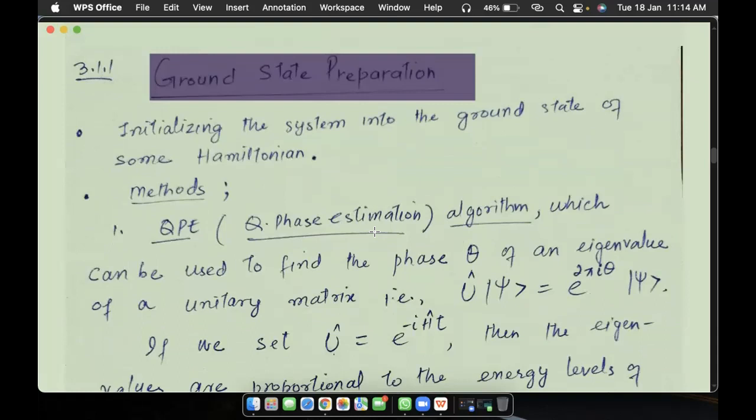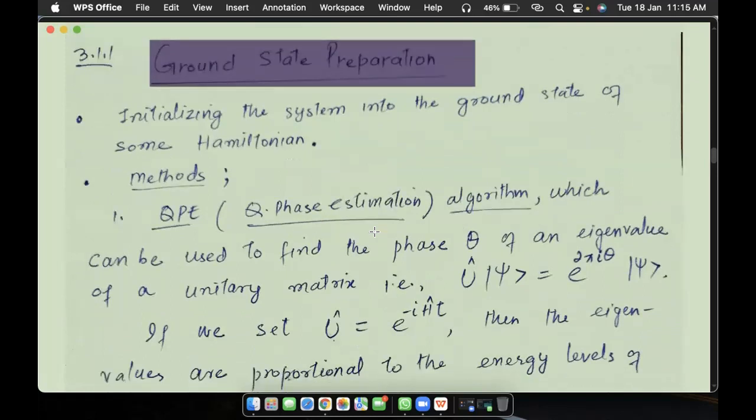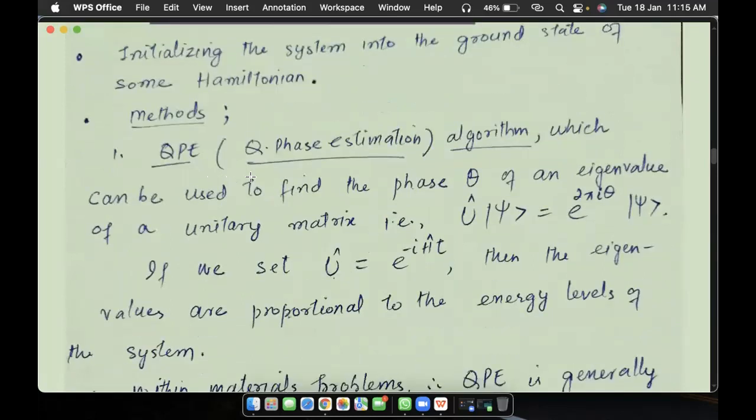There are certain methods by which we can initialize the system into the ground state of some Hamiltonian. For example, the quantum phase estimation algorithm, QPE, can be used to find the phase theta of an eigenvalue of a unitary matrix U applied on this psi ket. It gives us the eigenvalue e to the power 2 pi i theta.